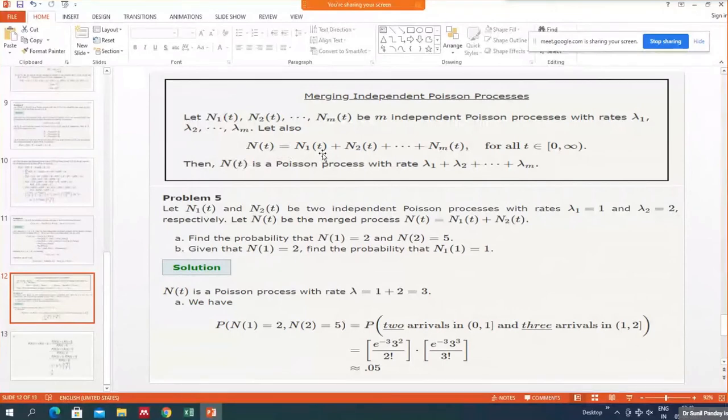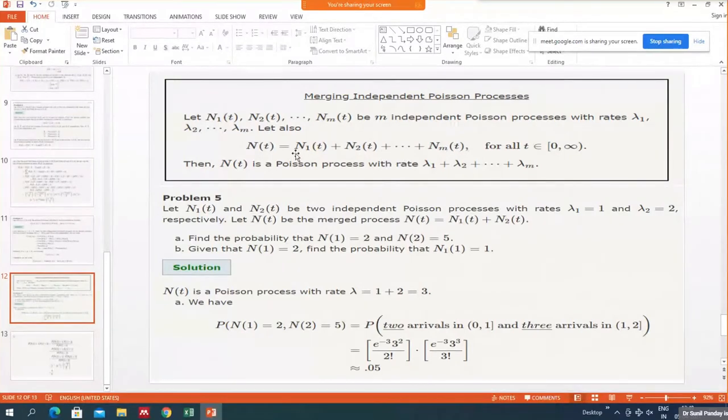So N(t) is N1(t) plus N2(t) plus up to Nm(t), for all t from 0 to infinity. Then N(t) is again a Poisson process with parameter lambda 1 plus lambda 2 plus up to lambda m. This is the way we define merging of independent Poisson processes.